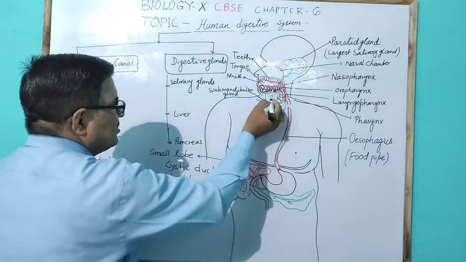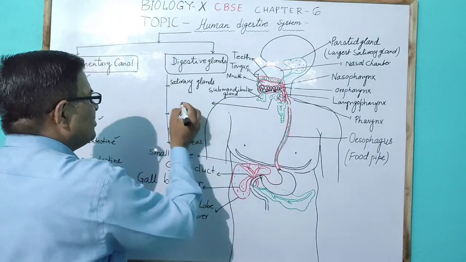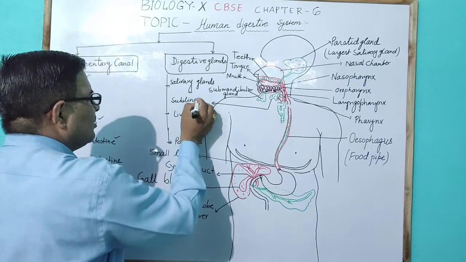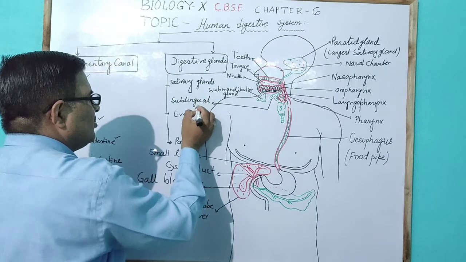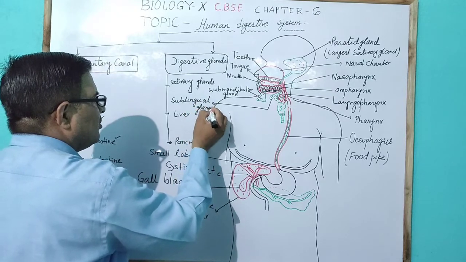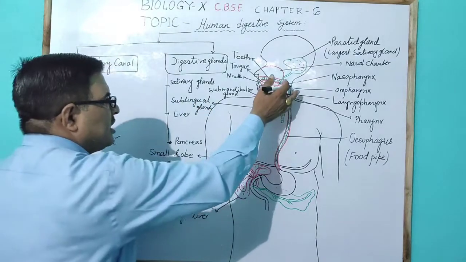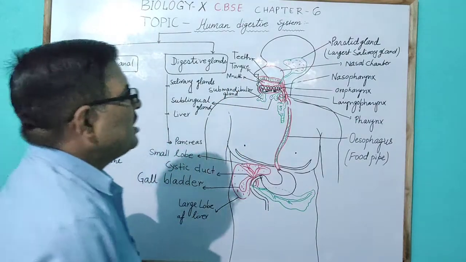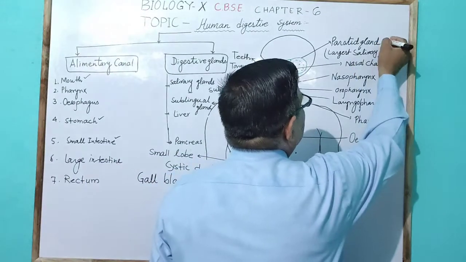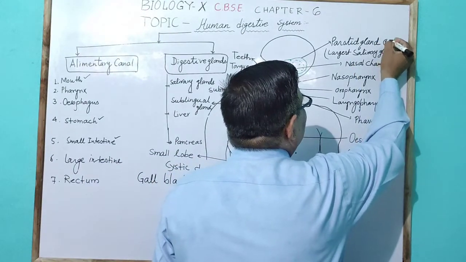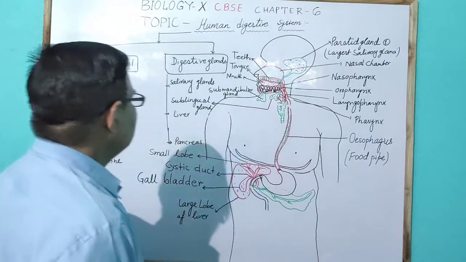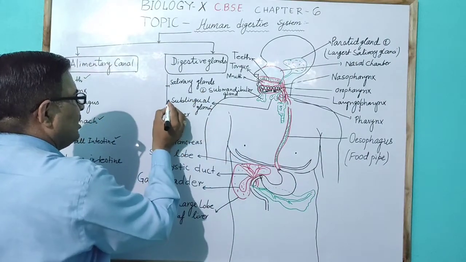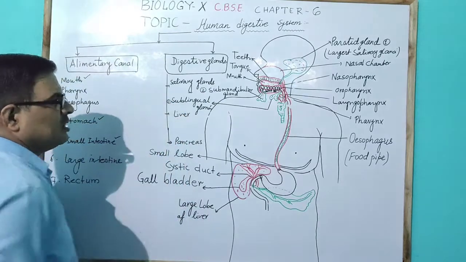Another salivary gland is known as the sublingual gland, present below the tongue. So the parotid gland is the first salivary gland, the second is submandibular, and the third is sublingual.